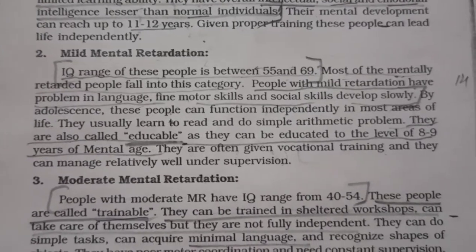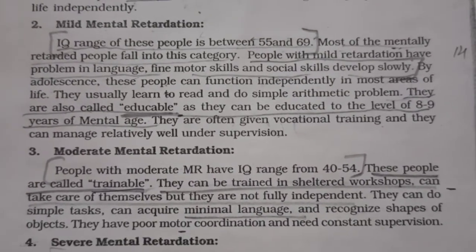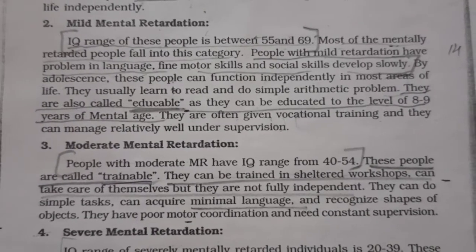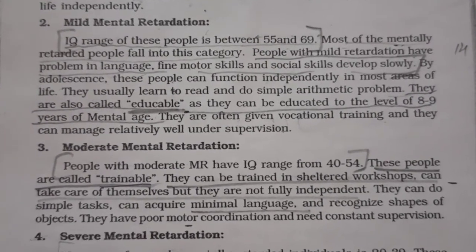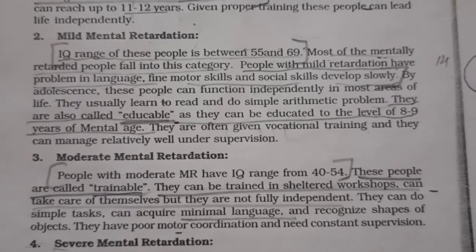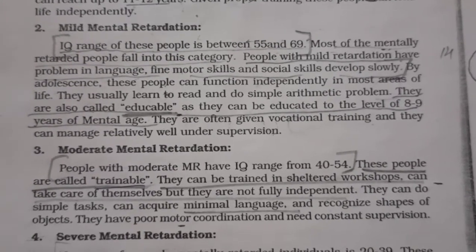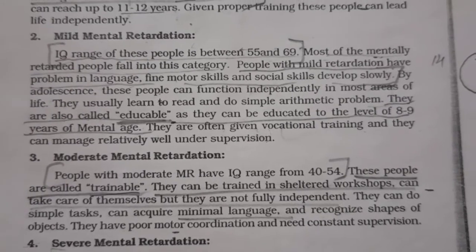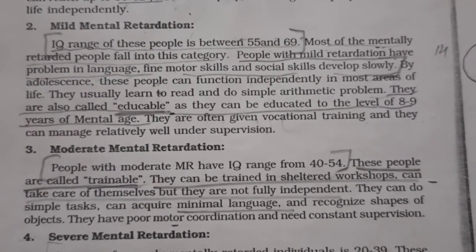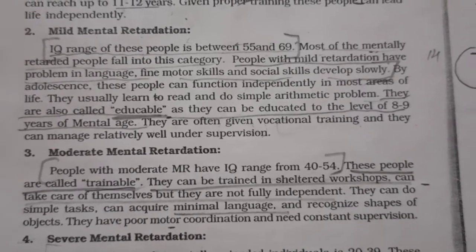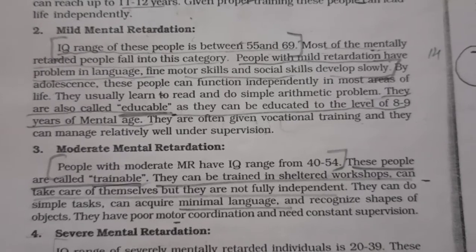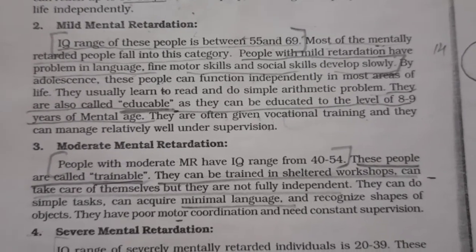The third one is moderate mental retardation. People with moderate mental retardation have an IQ range from 40 to 54. These people are called trainable. They can be trained in shelter workshops and can take care of themselves, but they are not fully independent. They can do simple tasks, can acquire minimal language, and recognize shapes of objects. They have poor motor coordination and need constant supervision.